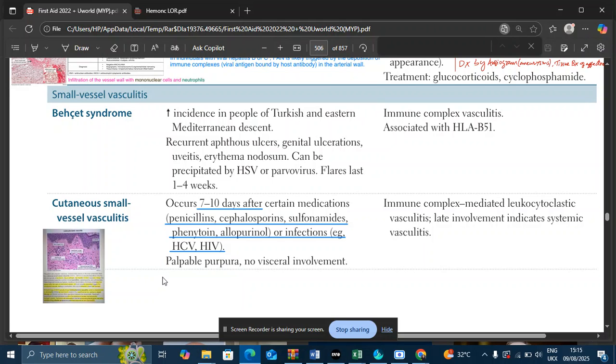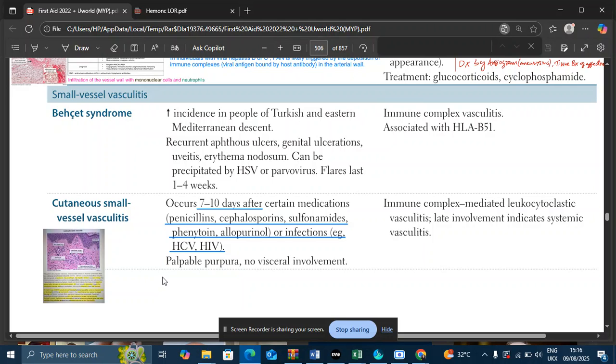How is purpura formed? When there is cutaneous small vessel vasculitis, the inflammation of the vessel leads to rupture of the vessel at some points, and that rupture leads to extravasation of blood into the skin, and that appears as purpura, red-purple skin lesions.